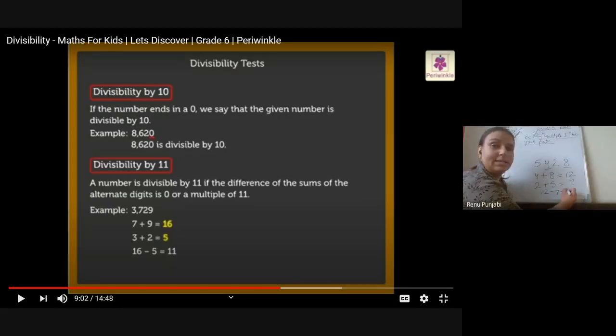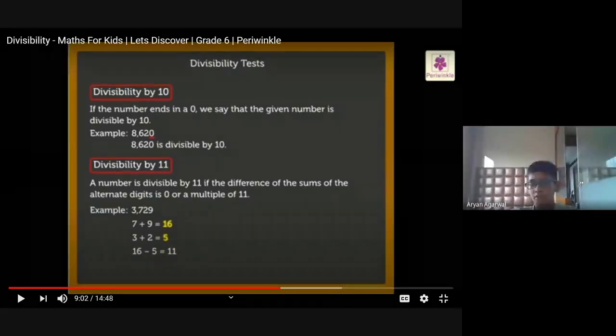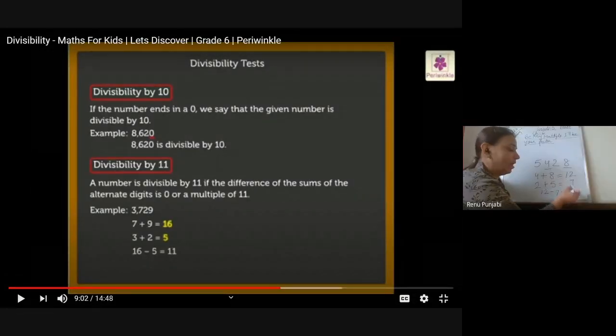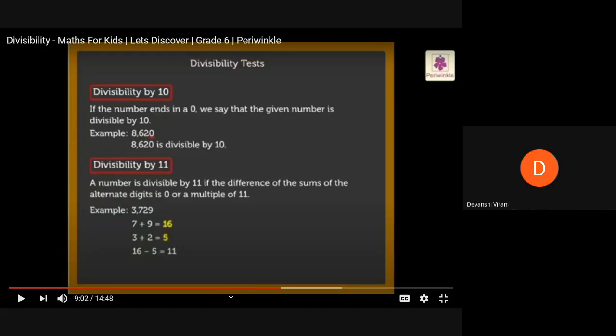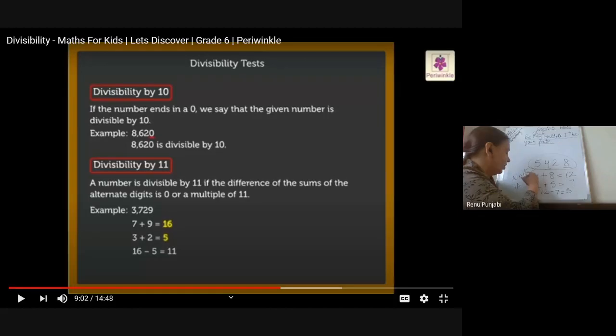What is the answer? 5. So is this number divisible by 11? No, ma'am, it is not divisible by 11.